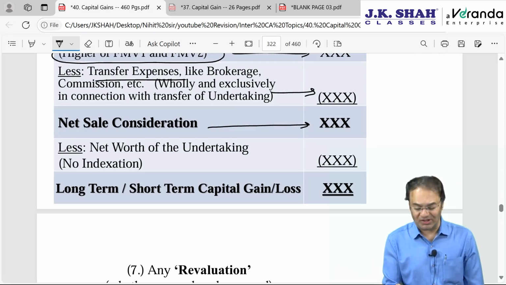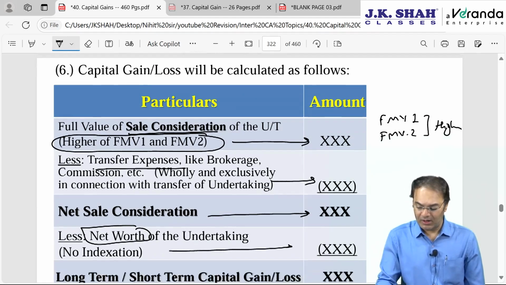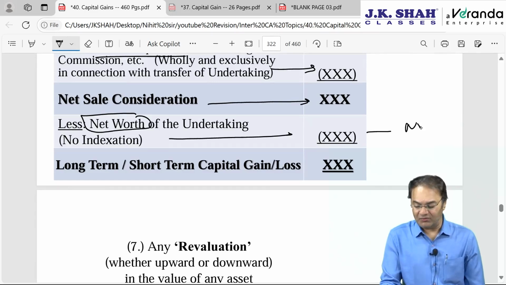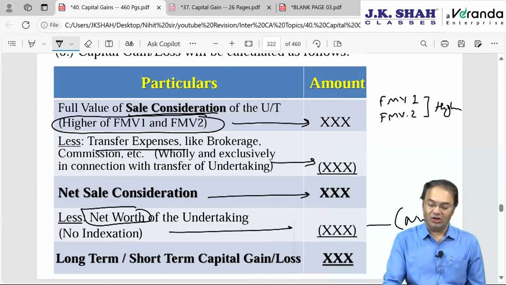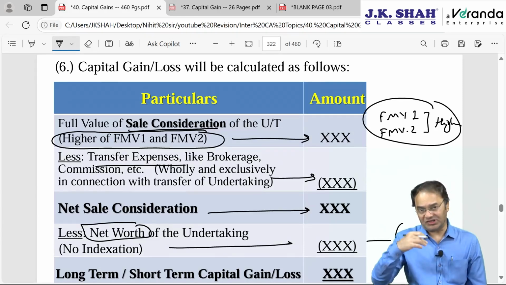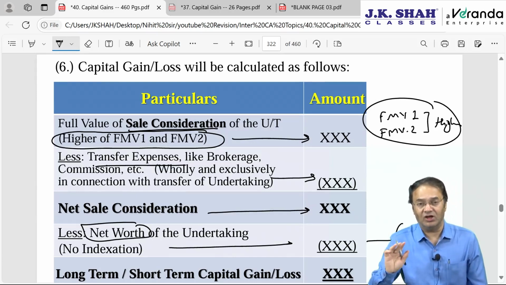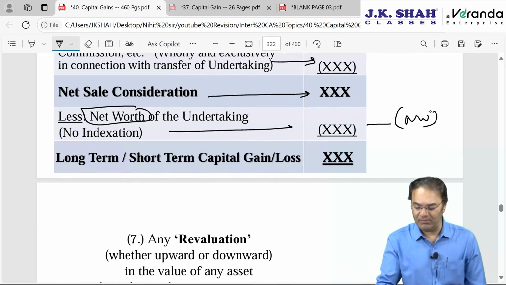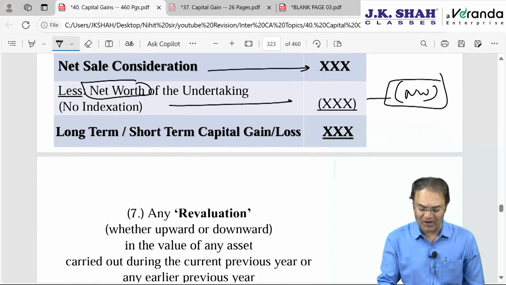From the net sale consideration, subtract the net worth of the whole undertaking. FMV1 versus FMV2, whichever is higher, minus net worth. Net worth will comprise book value, not market value. Sale consideration will be the market value of assets given or the market value of assets received, whichever is higher. Here we take FMV or stamp duty value for immovable property, but while subtracting net worth, we take the book value of assets minus the book value of liabilities.